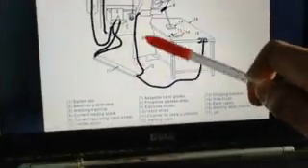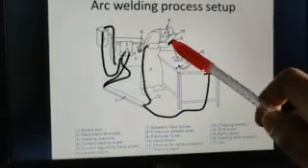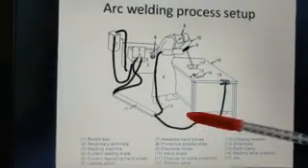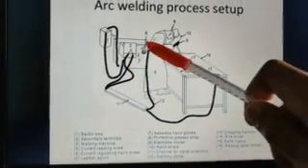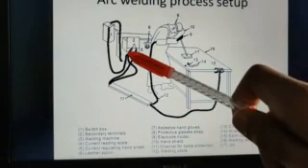So here you can see a welder using an electrode gun or an electrode holder to perform the arc welding operation. We have the welding unit placed here. It is connected to the power.